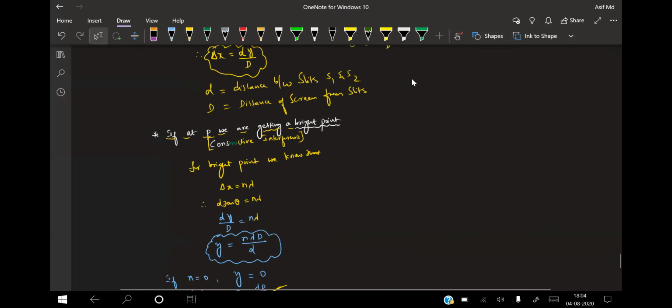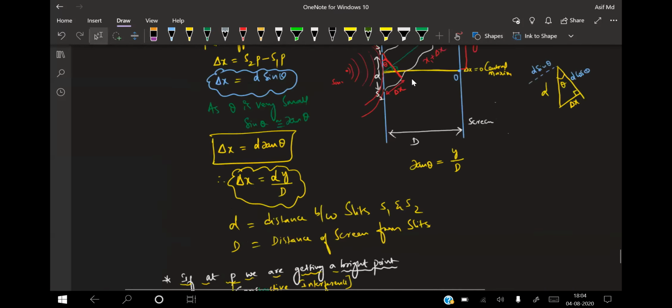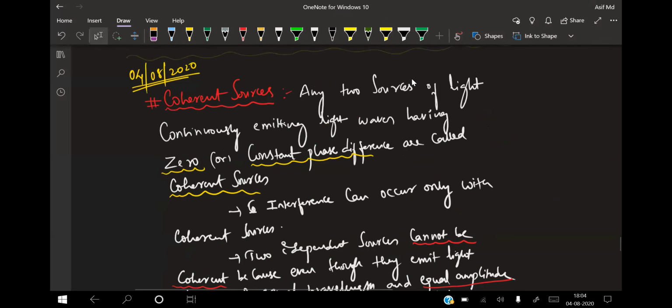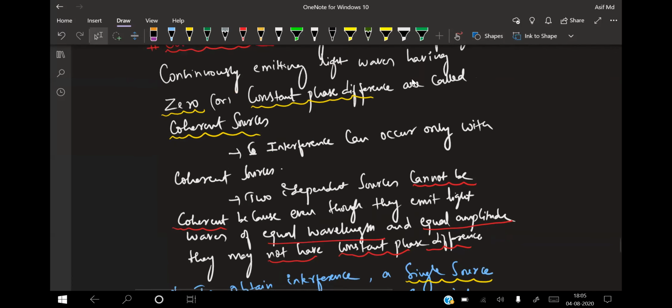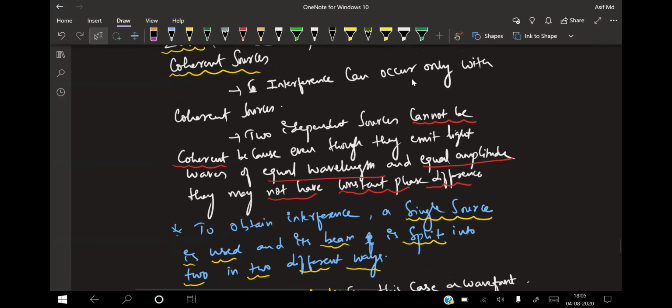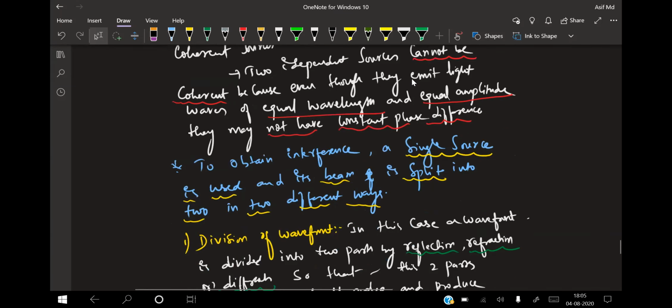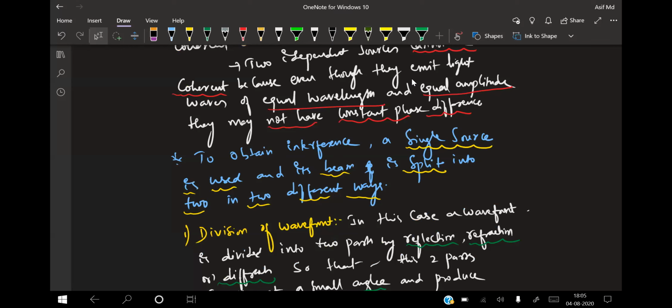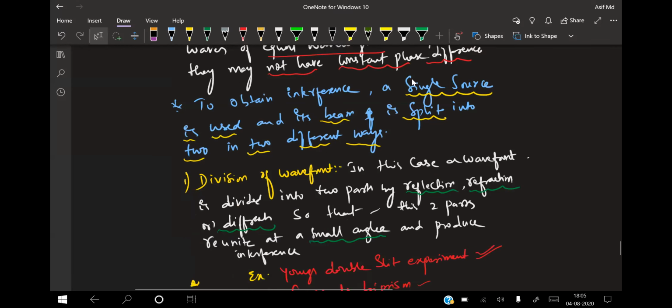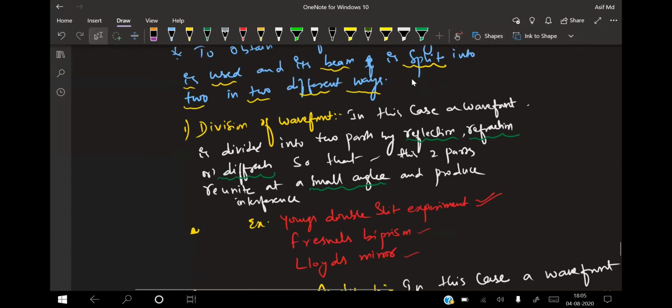So let us come back once again. We are talking about coherent sources. I told you that coherent sources are any two sources of light which continuously emit light waves having zero or constant phase difference. Interference can occur only with coherent sources. Two independent sources can never be coherent because even though they emit light waves of equal wavelength and equal amplitude, they may not have a constant phase difference. So to obtain interference, a single source is used and its beam is split in two different ways. The first way in the syllabus is division of wavefront.